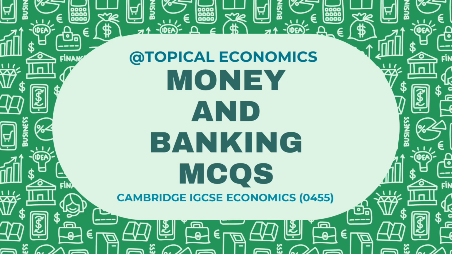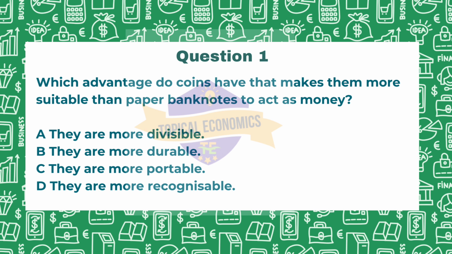In today's video, we will explore some concepts of money and banking, which are key components of the Cambridge IGCSE Economics curriculum, paper code 0455. We will be working through some multiple choice questions from past papers, focusing on how to analyze the options effectively and select the correct answers. Whether you are preparing for your exams or just want to deepen your understanding of these topics, this session will provide you with valuable strategies and insights. So let's get started. Starting with our first question.